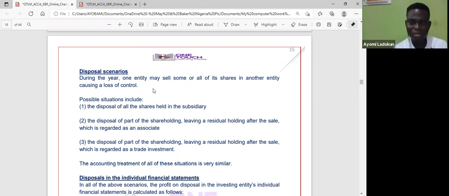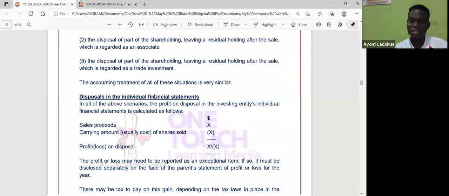And the treatment of all of them is very similar. Okay, so we're still going to learn the pro forma in dealing with all those issues. You have a lot of pro forma to actually learn. So that's why you need to really close your eyes and know which of these pro forma will be applicable. We've learned one under piecemeal acquisition, and this is another one under disposal. Okay, now disposal is in 2 parts.